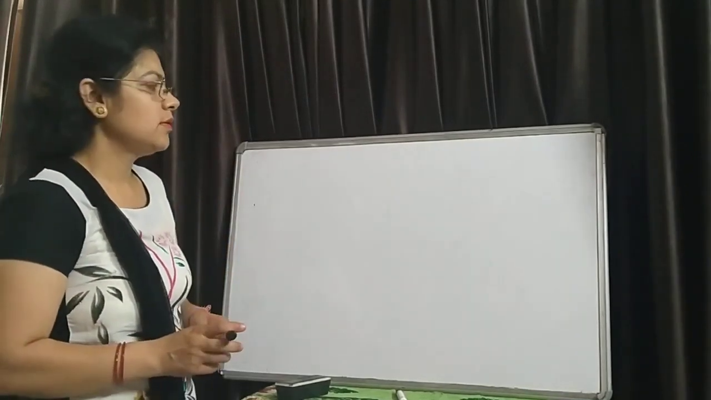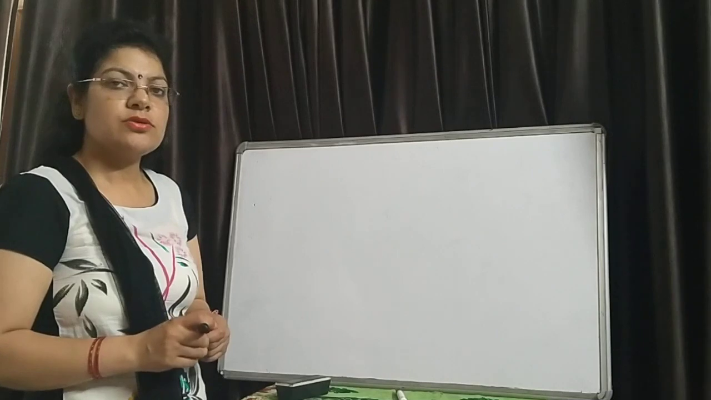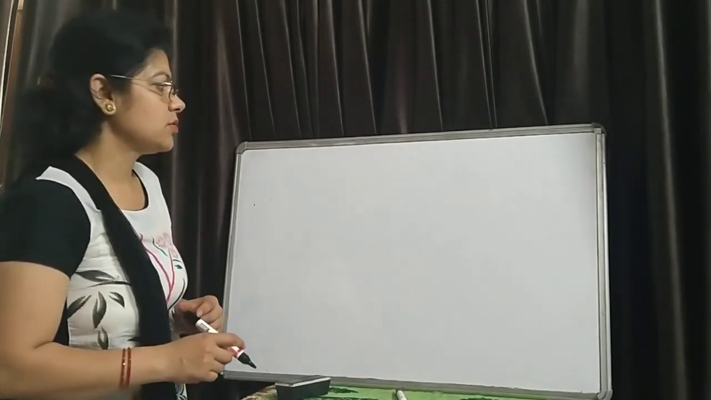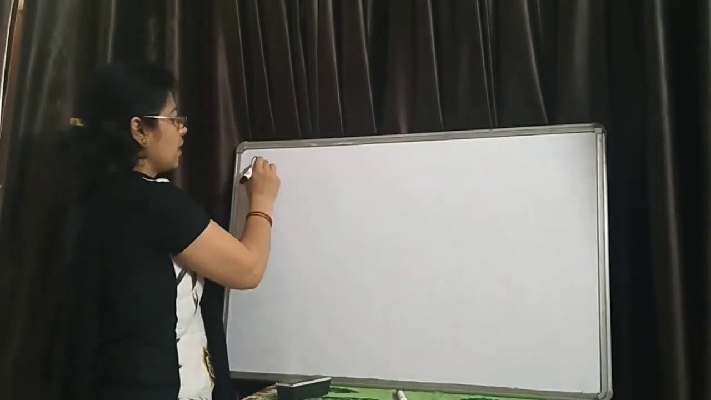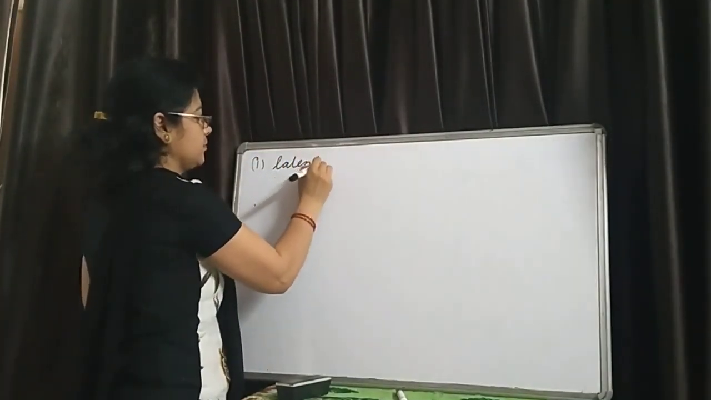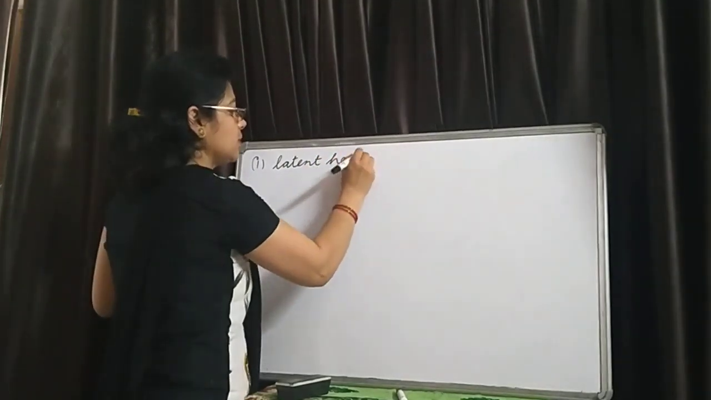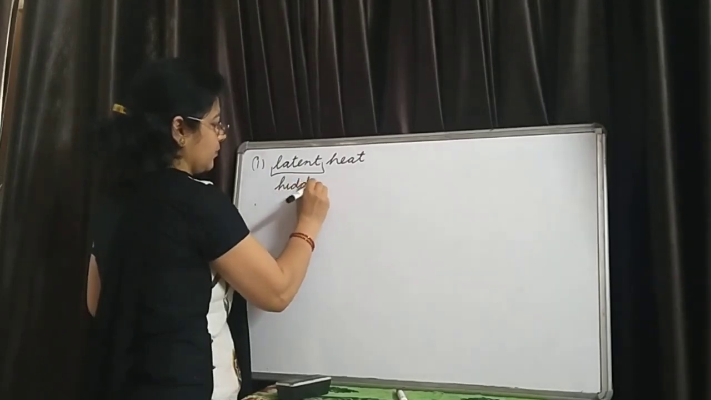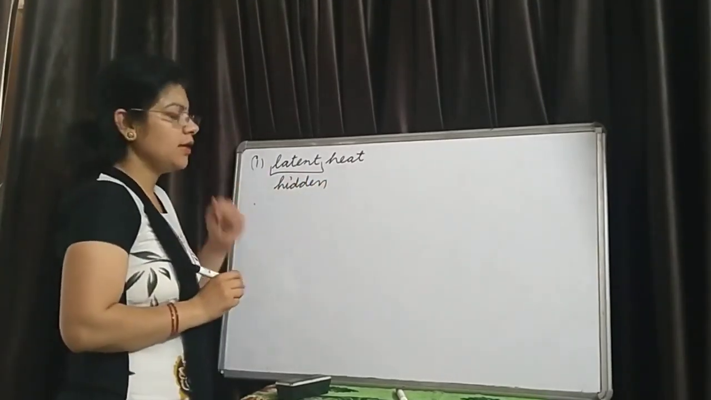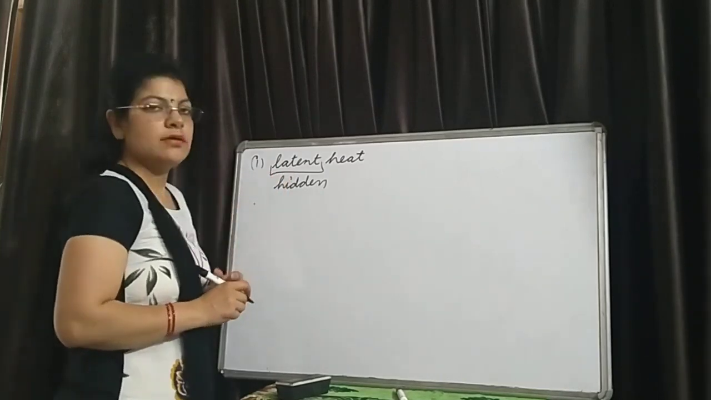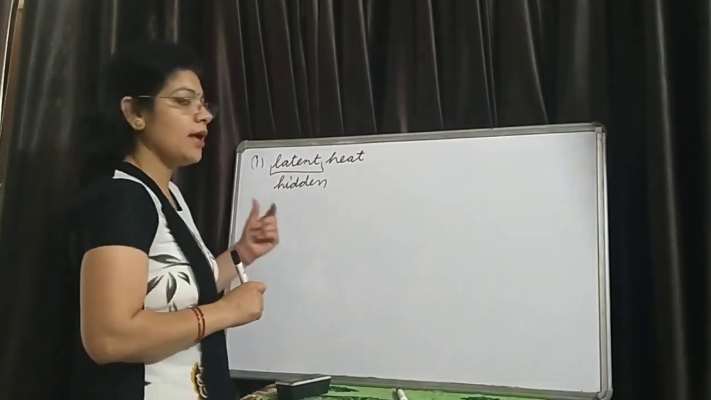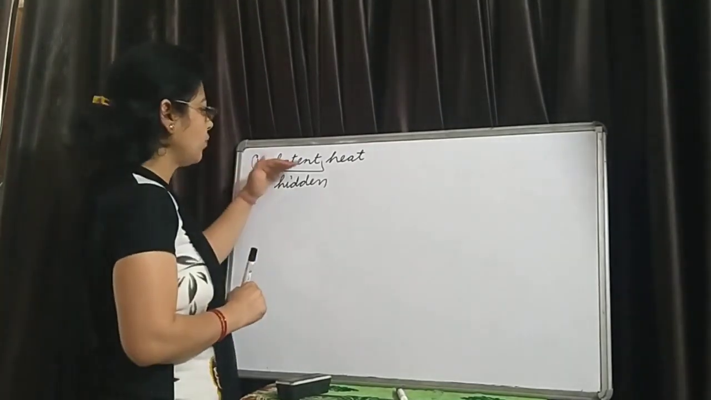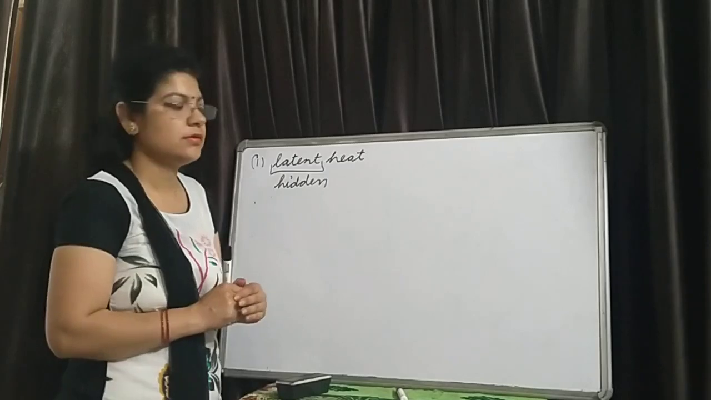Let's start. There are some keywords or definitions related to the physical change. The first definition is latent heat. As you know, the word latent means hidden. This latent heat is called hidden heat because this heat does not change the temperature of the substance, therefore it is known as the hidden heat.